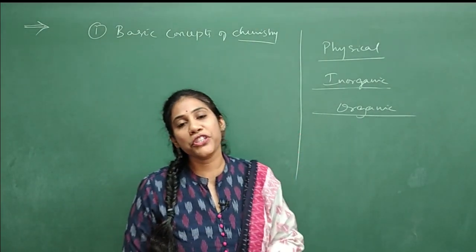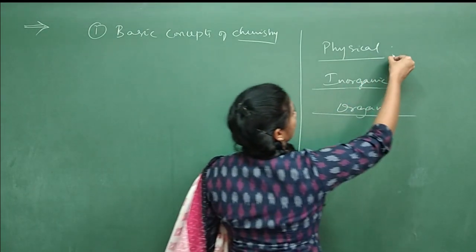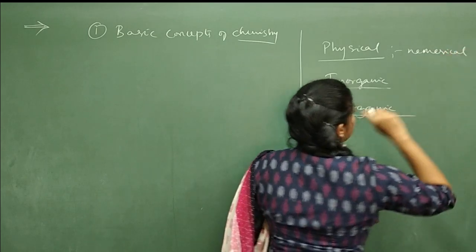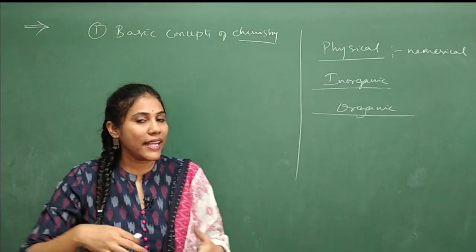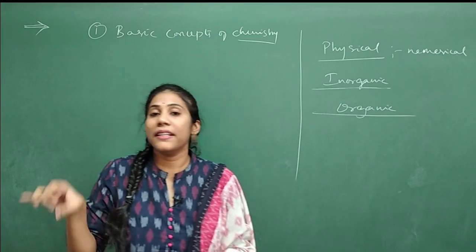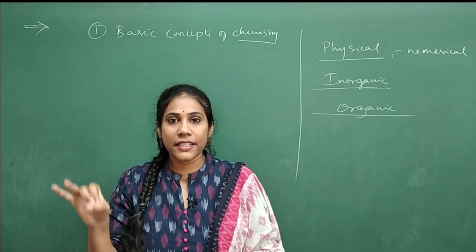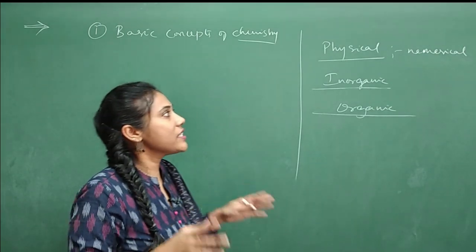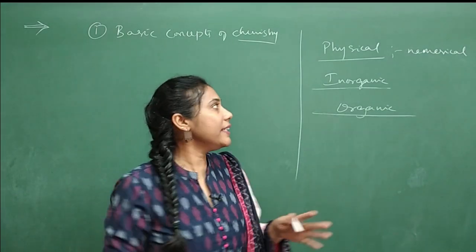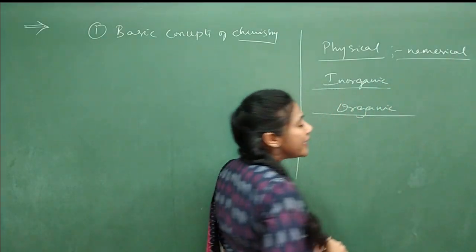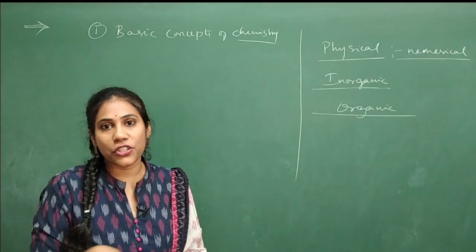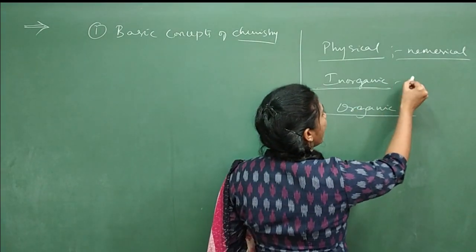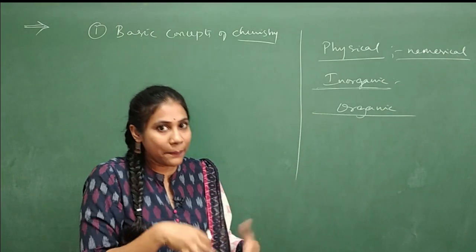Physical chemistry chapters are numerical based. In physics, you studied lots of numericals, for example in class 10, electricity, light, and magnetism chapters had many numericals. In the same way, physical chemistry is completely numerical based, where you have to deal with so many problems and calculations. Inorganic chemistry is all about studying different elements.